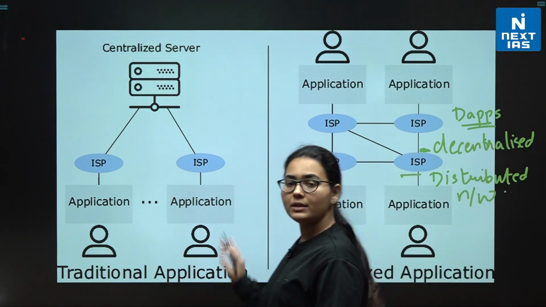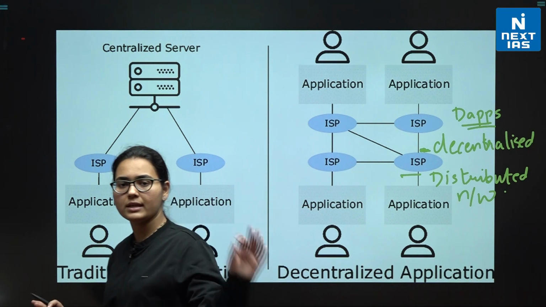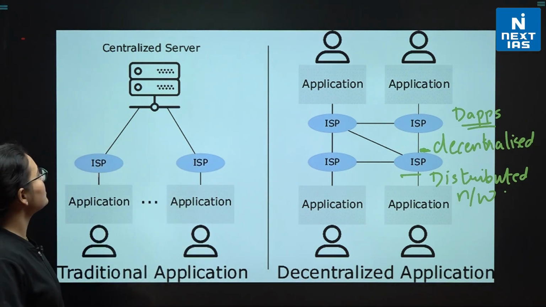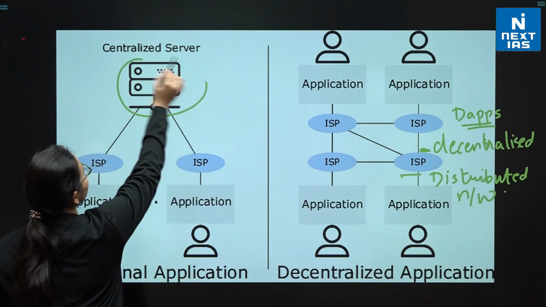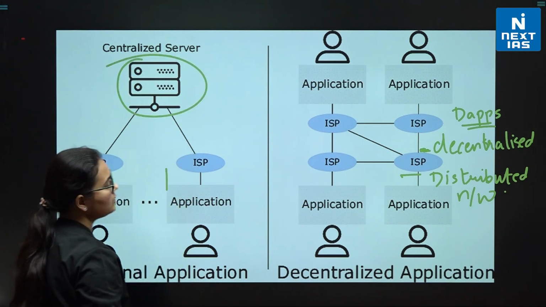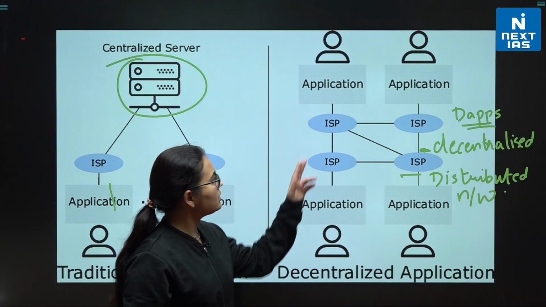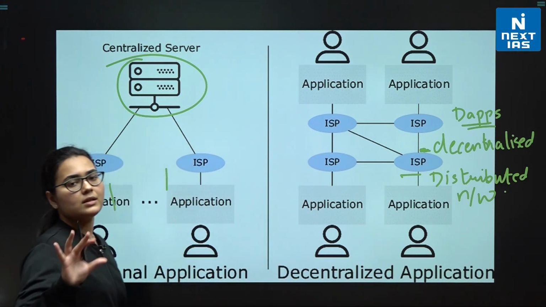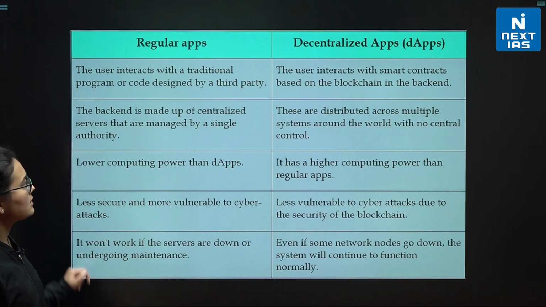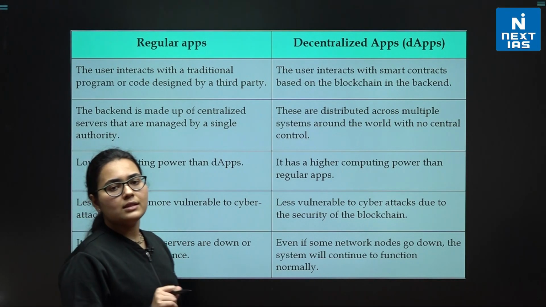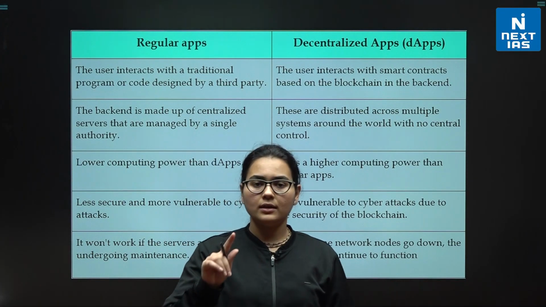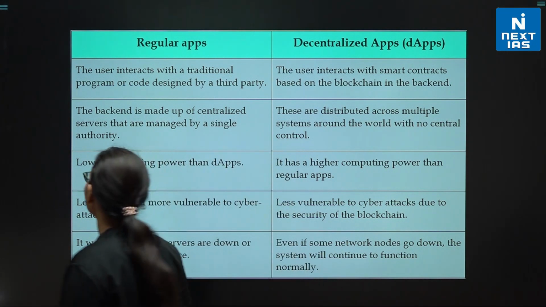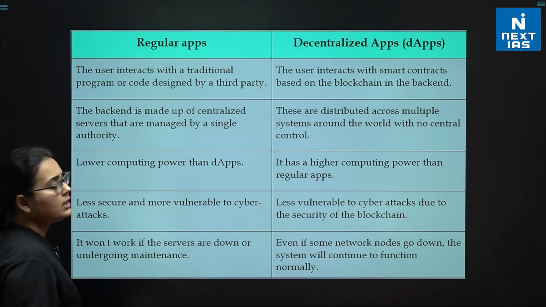So, that is about dApps, the decentralized apps. Now, if we see regular applications, regular applications have a centralized server and then the further processing, right? But here there is no centralized server. That is why we call them decentralized apps, okay? I hope this is clear to you. Now, to understand how decentralized applications are different from regular applications, this is the chart which will make it easy for all of you to understand.